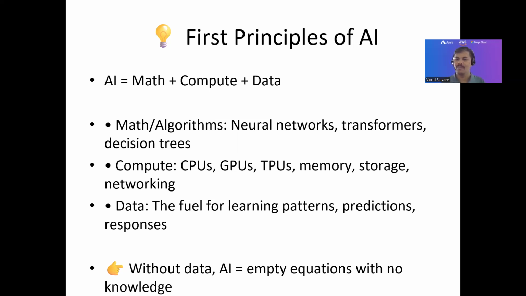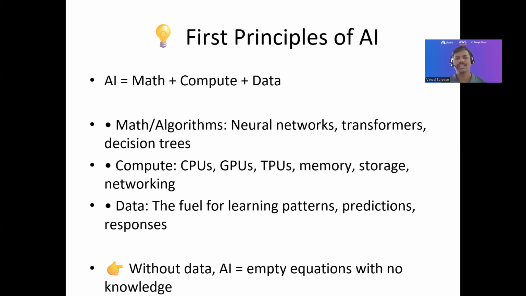Similarly, there are different versions and models where we ask AI to create images, videos, and audio, and those also need a particular type of data.